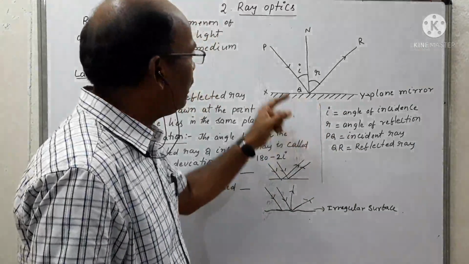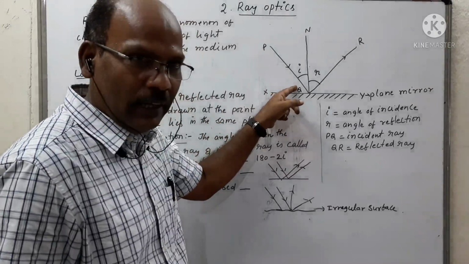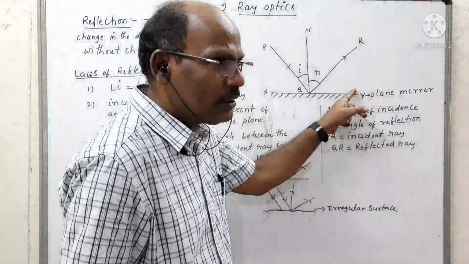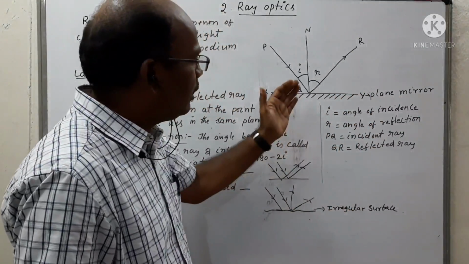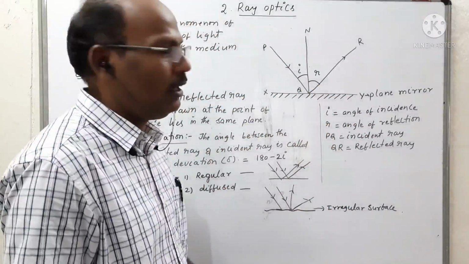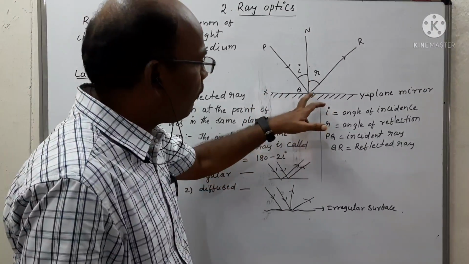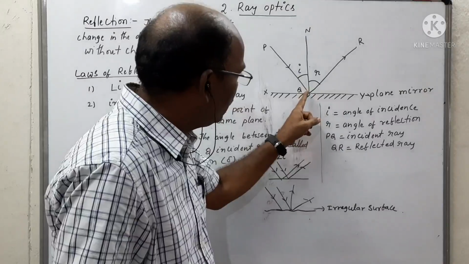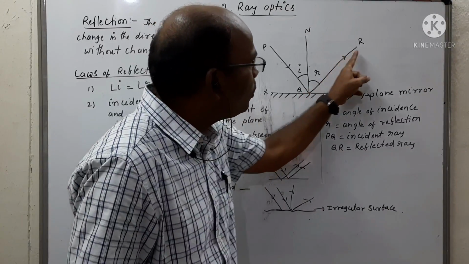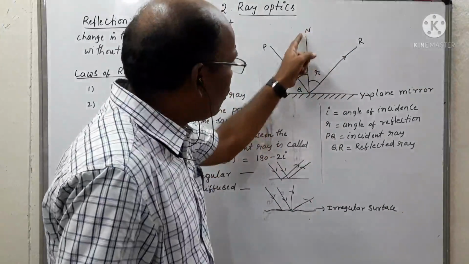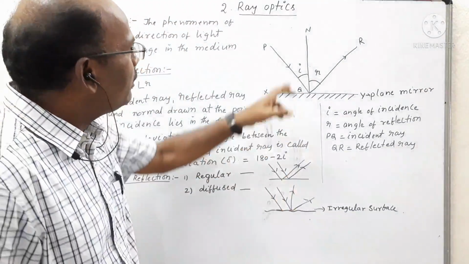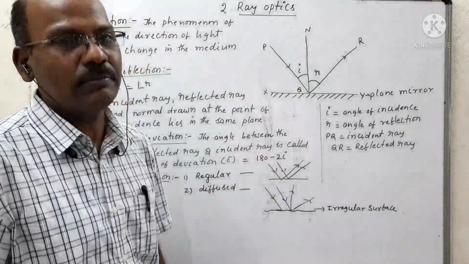If you observe, PQ is the light ray which strikes the glass surface. Some part of light is absorbed by the plane mirror and the remaining part of light is reflected in the same medium in the direction of QR. And NO or NP is the normal drawn at the point of incidence.